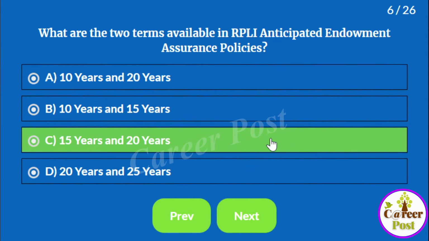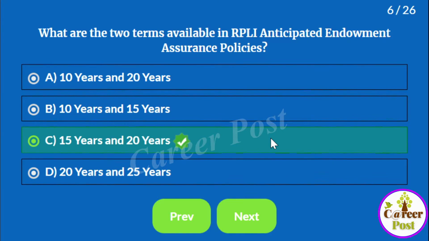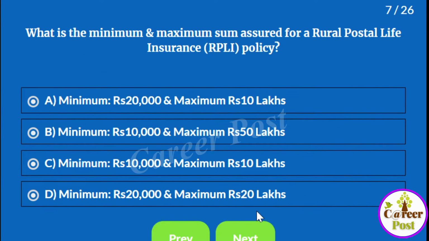The answer is 15 years and 20 years. We know that for an anticipated endowment policy, there are two types of policies: one is the 15 years term anticipated endowment policy, and the other is the 20 years AEA policy. So the answer is 15 years and 20 years. Option C.